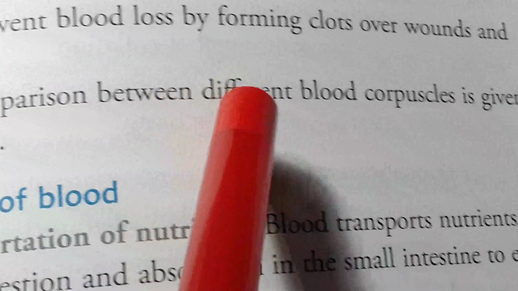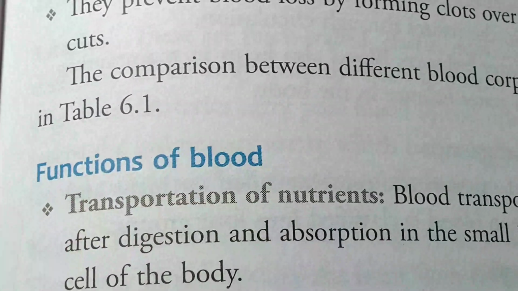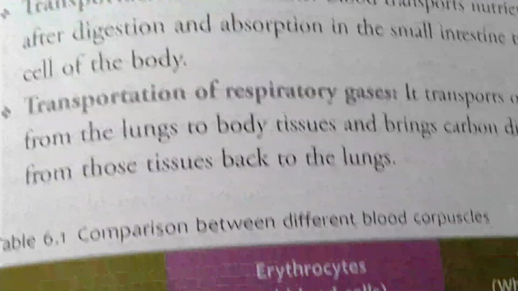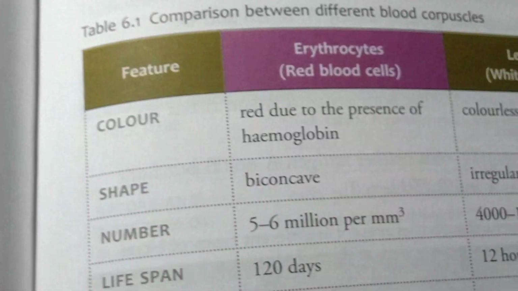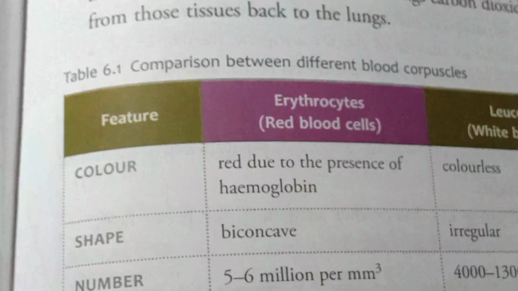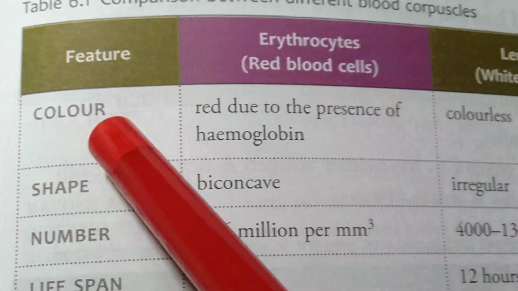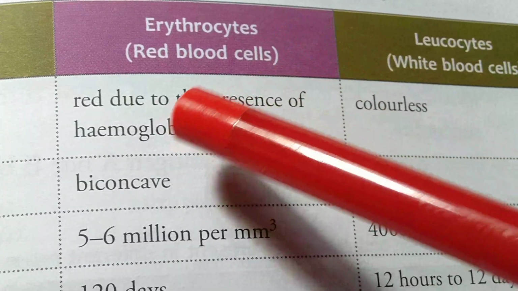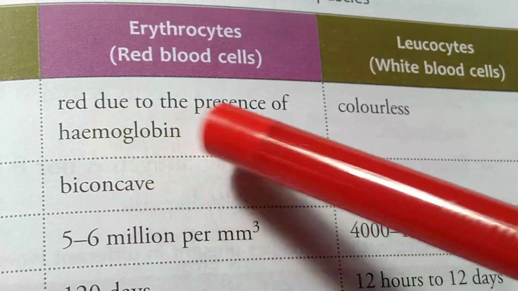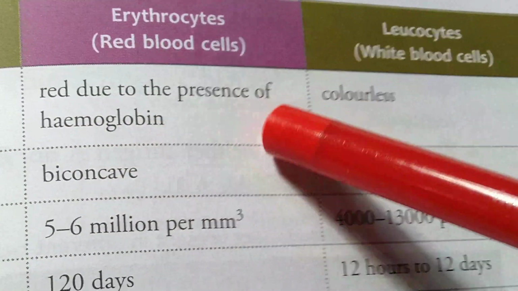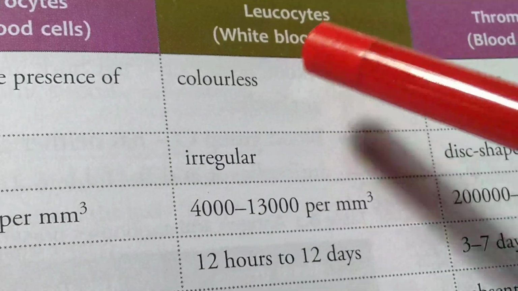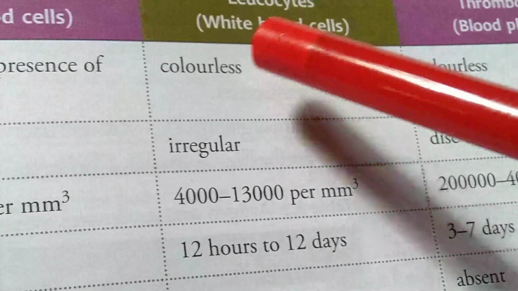The comparison between different blood corpuscles is given in this table. Just look at it first. Color. Erythrocytes or red blood cells: due to the presence of hemoglobin, they are red in color. Leukocytes are colorless because hemoglobin is absent.